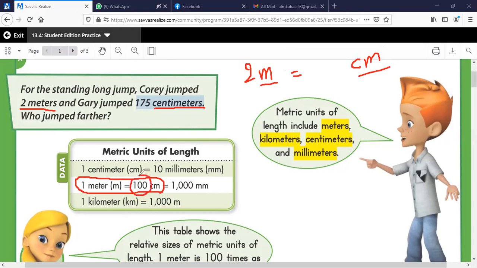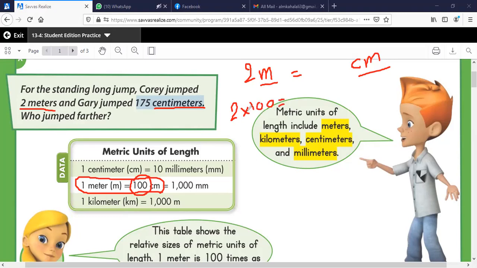You can see that we are following the same procedure from the first lesson till now: look for the relationship in the table and multiply the number by the number within the relationship. So you need to multiply 2 times 100. How to multiply this?